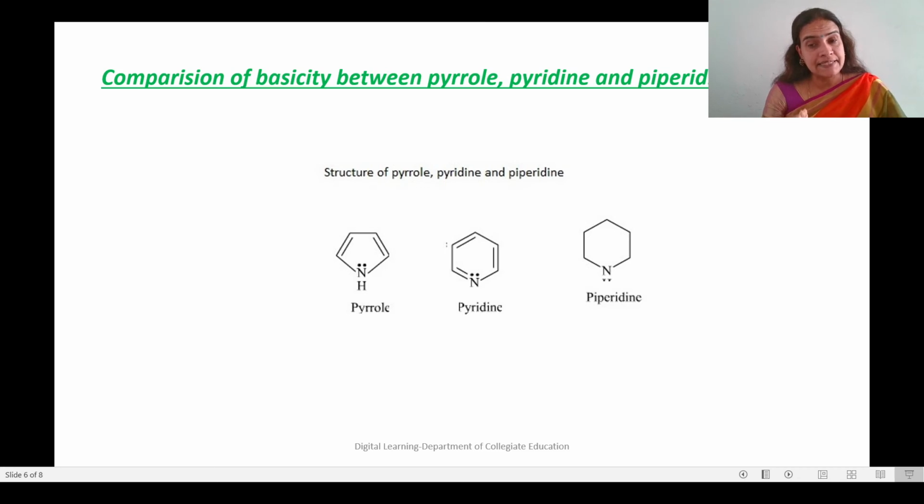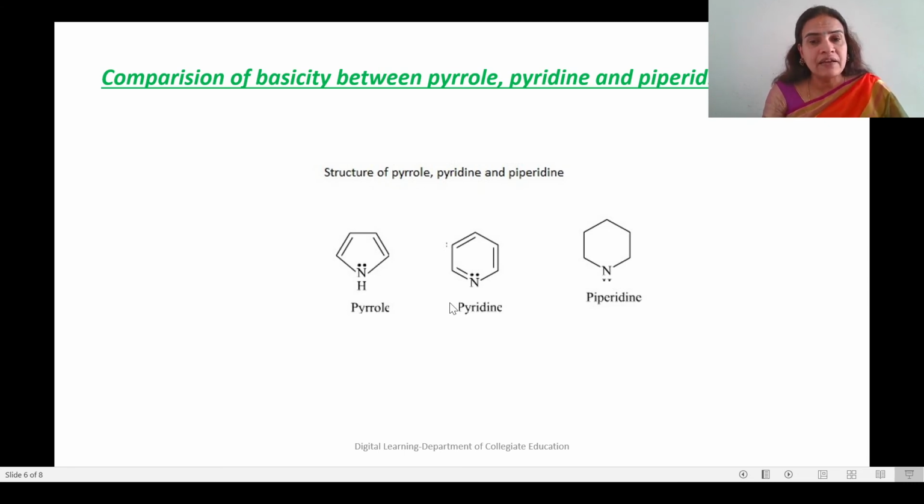Hybridization and basicity are related in such a way that the higher the S character, the lower the basicity. With higher S character, sp2 versus sp3, the electrons are attached more strongly to the nucleus. When the S character increases, the electrons of an atom will be very firmly attached to the nucleus of the atom. So when there is more S character in a molecule, donation of electrons will be difficult.